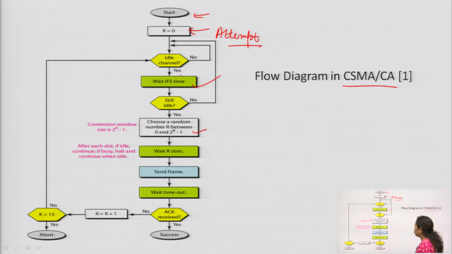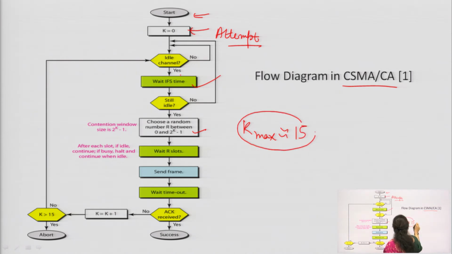Now, next is to choose a random number r between 0 and 2 to the power k minus 1. Now, what is k? The maximum value of k will be 15. In all the cases we have taken k max equal to 15. This is the contention window.